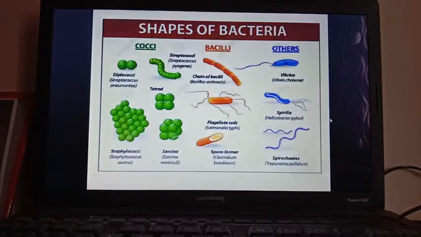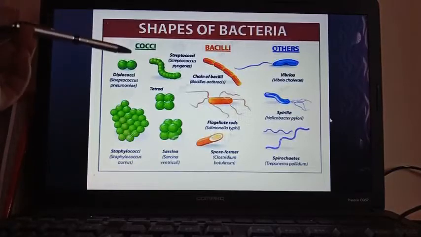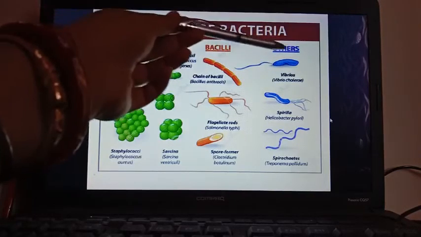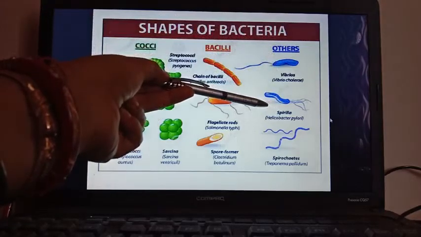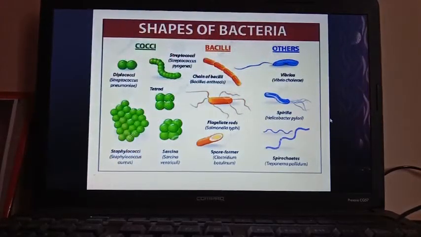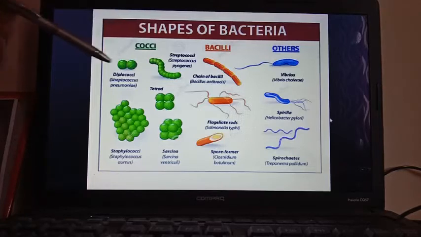Now next is the shapes of the bacteria. That is also very important. Mainly 4 types of shapes are there: cocci, bacilli, vibrio, and spirilla. In your book also these 4 types of shapes are mentioned. So cocci are mainly the spherical bacteria.